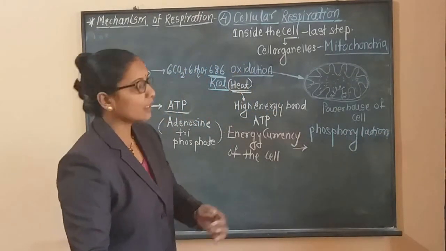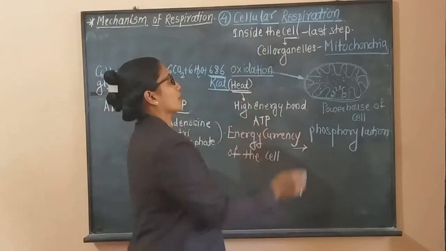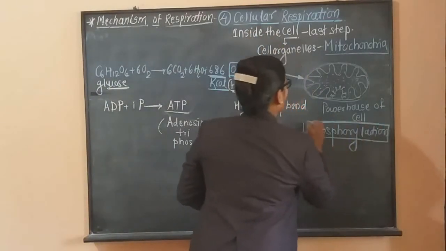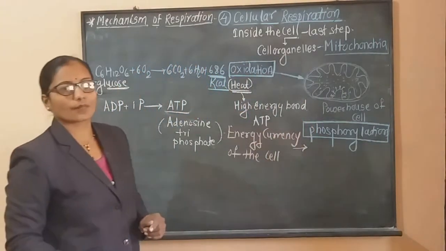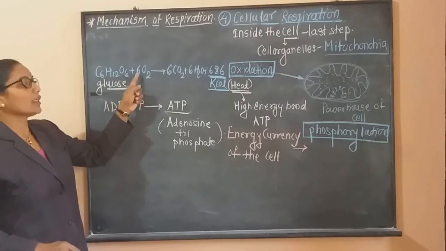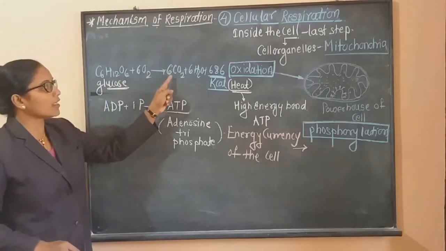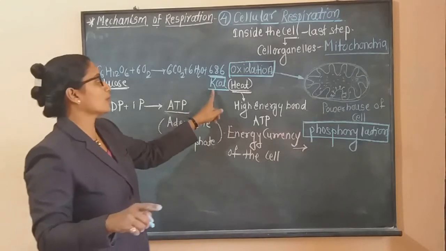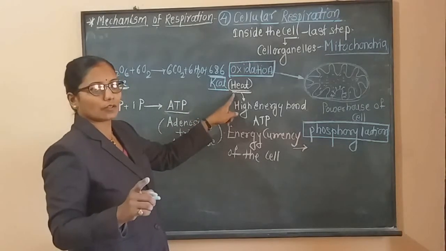In short, under cellular respiration, oxidation and phosphorylation take place. During oxidation, complex organic food is oxidized. There is release of CO2 and water molecules, and at the same time there is formation of heat energy.